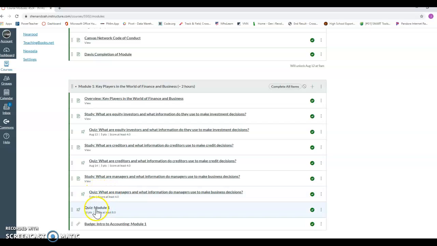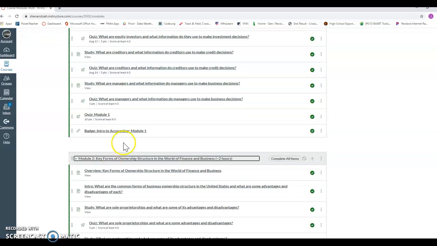And then this total module is a test. So you have to get a 4 out of 5 on these little mini quizzes to move on. And on this big quiz, you've got to get at least 8 out of 10 to move on and finish with module 1. And we'll work through these.